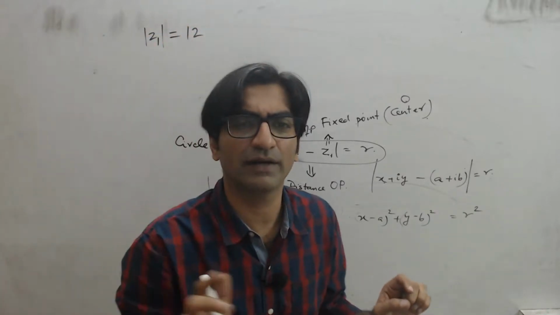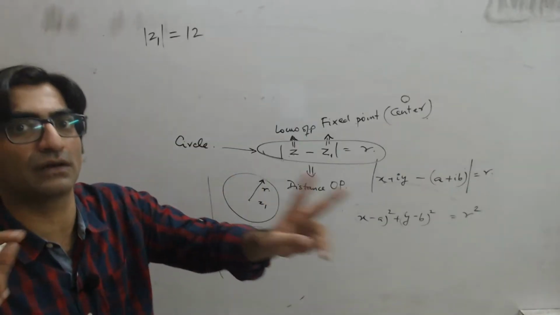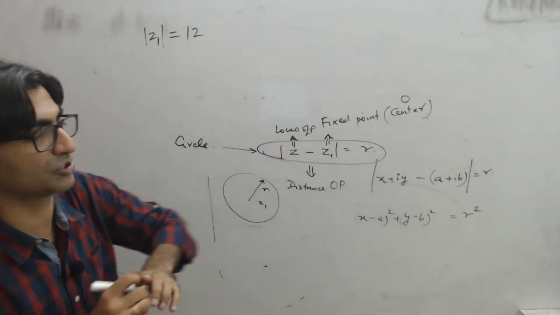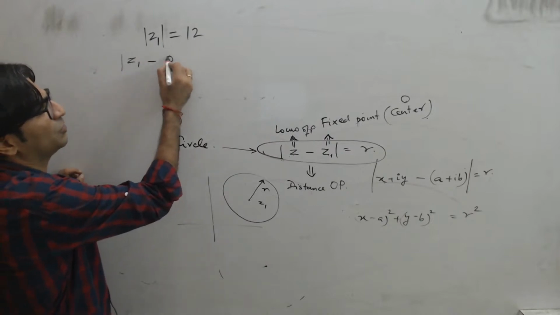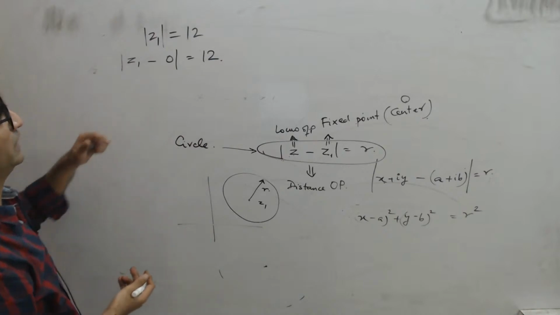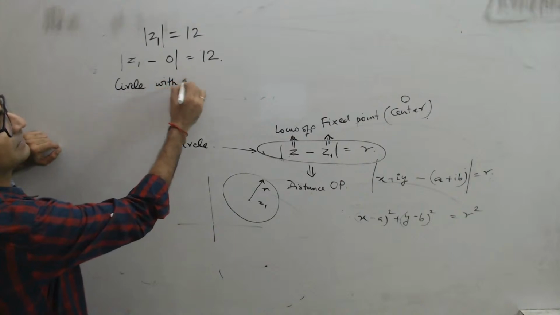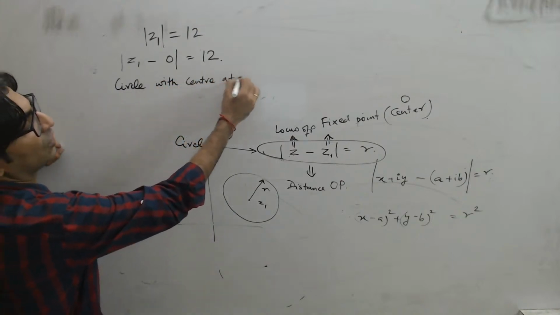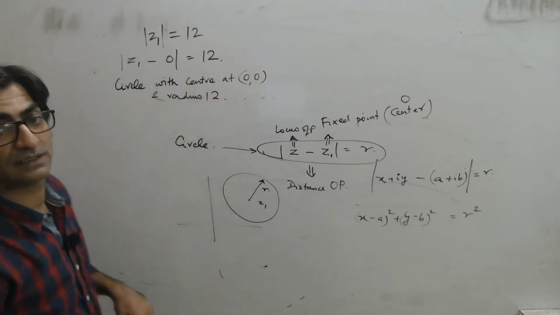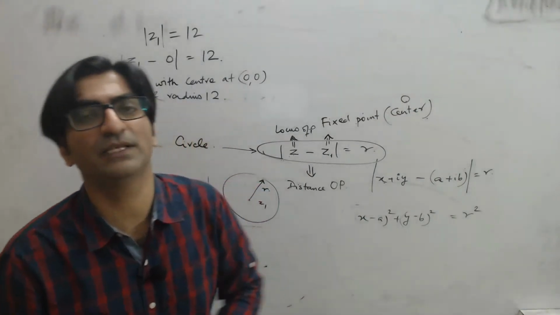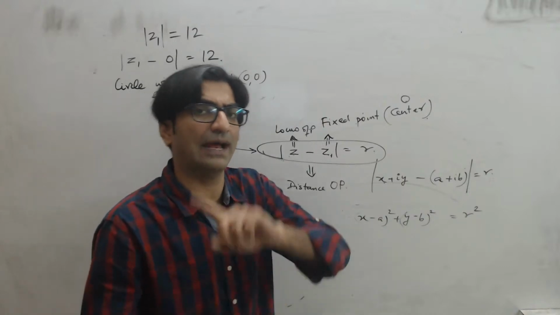This is not a varying point, right? So Z1 is equal to 12. Sorry, it doesn't need to be a constant because there are two equations given, no? Mod Z1 equal to 12 means I can write this as mod of Z1 minus 0 is equal to 12, which means this is a circle with center at origin and radius 12, right? So that is given to you. So that means a circle is formed, its center is at the origin, and it has a radius of 12.